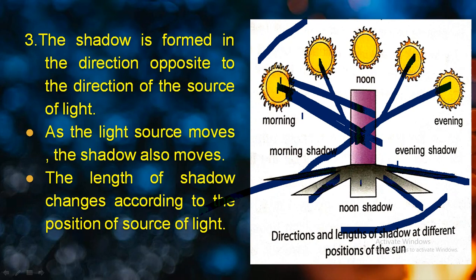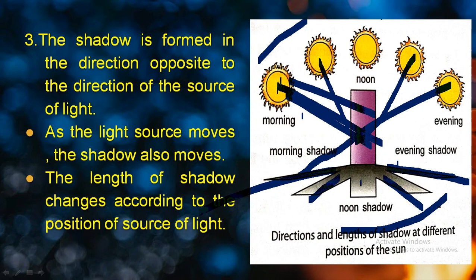The length of the shadow. So I hope you get it from this diagram that the shadow is formed in the opposite direction of the source of light. Second, as the source of light is moving, the shadow formation position is also moving. And the third thing, the length of the shadow depends on the position of the light.